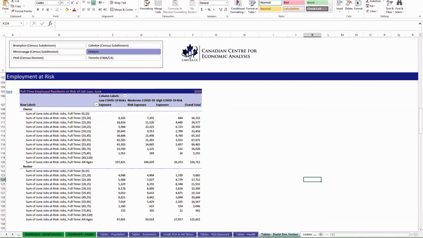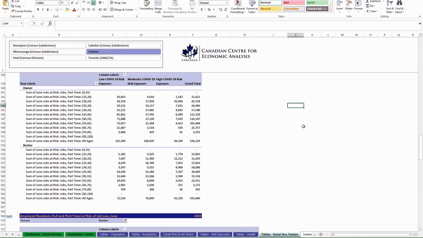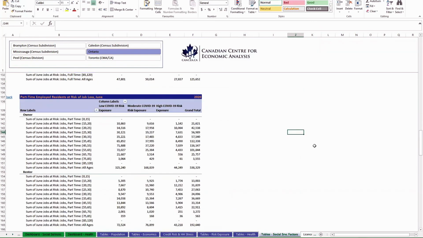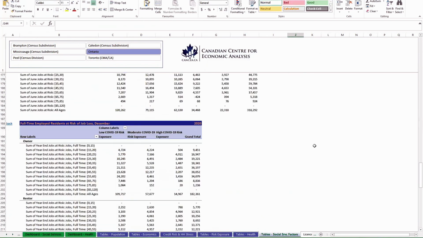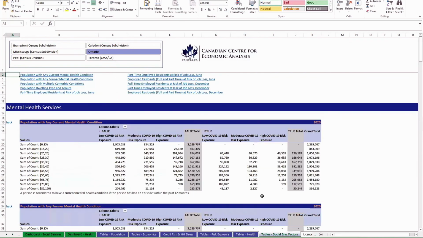Full-time residents who are at risk of job loss by tenure, owners versus renters by age, and by COVID risk exposure. This is all the tables we could think of that would be interesting to municipalities here. So lots of different cuts, and you can go back to the top.